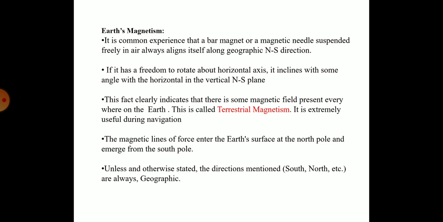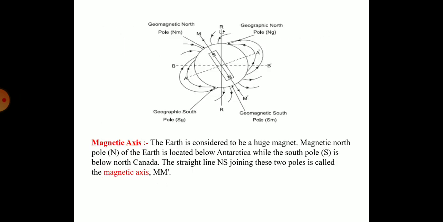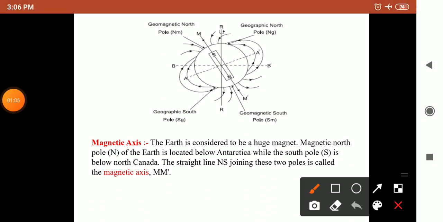It inclines at some angle with the horizontal in the vertical north-south plane. That is, when you suspend any magnet, it makes some angle between the geographic poles and the magnet poles. That angle will be like this one.